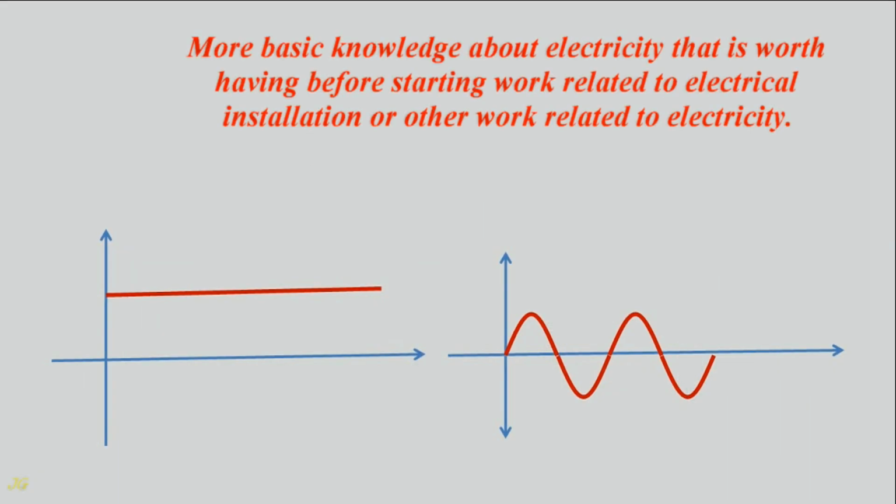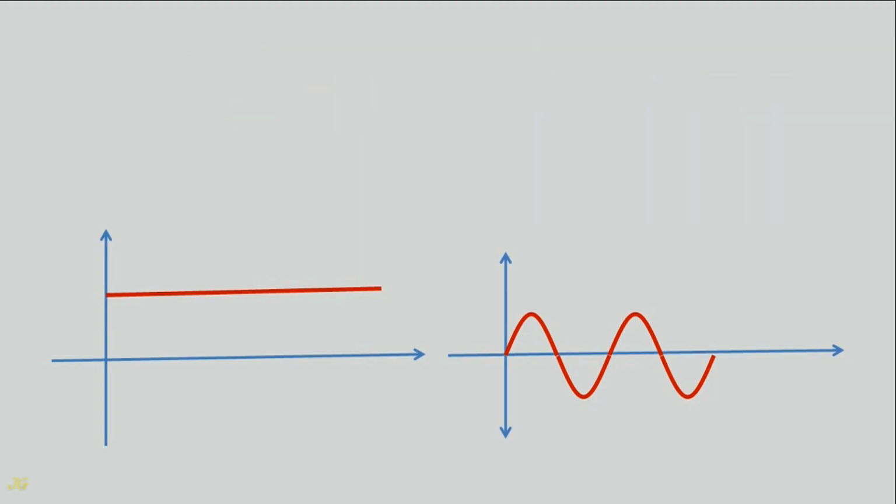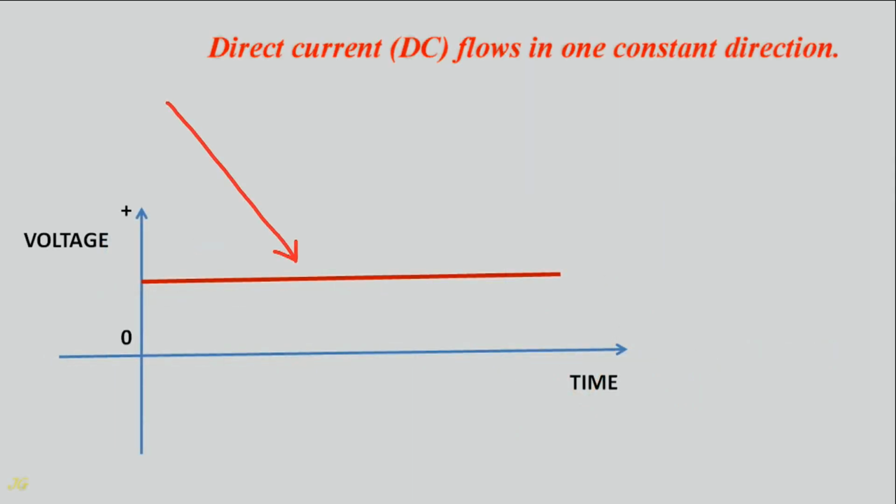More basic knowledge about electricity is worth having before starting work related to electrical installation or other work related to electricity. There are two basic types of current: direct current, DC, and alternating current, AC. Direct current flows in one constant direction.